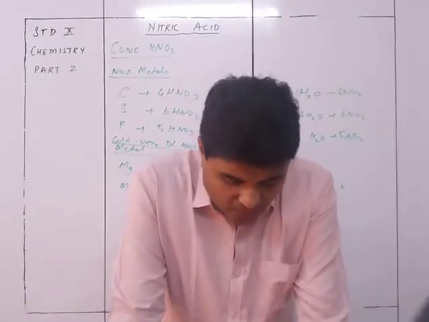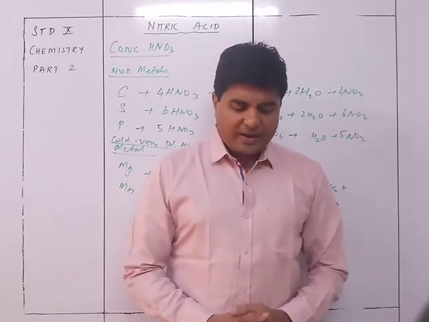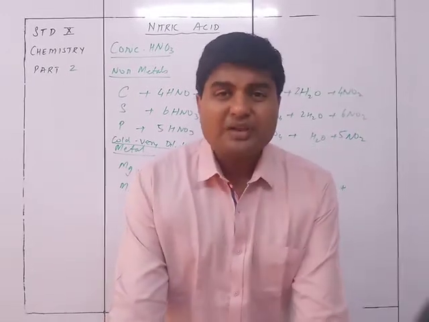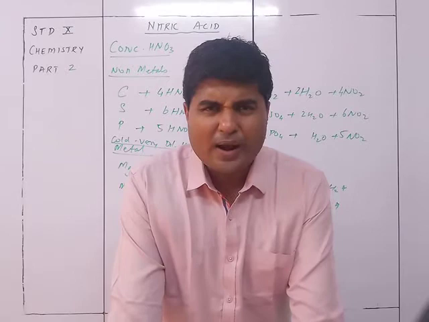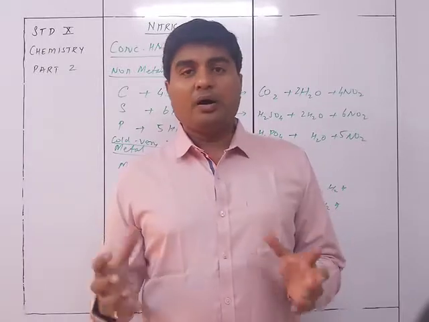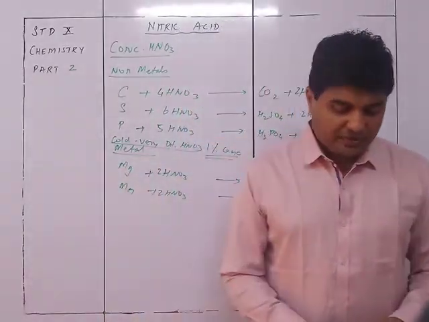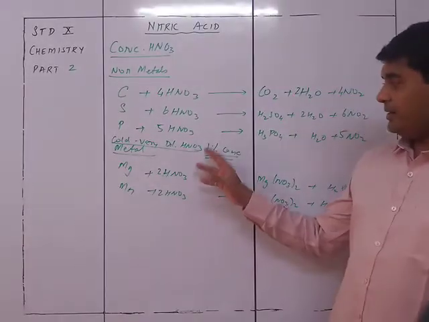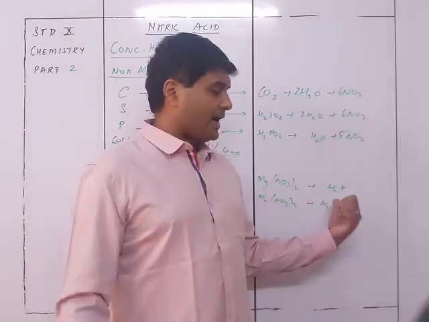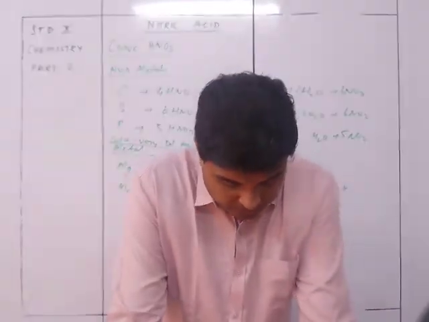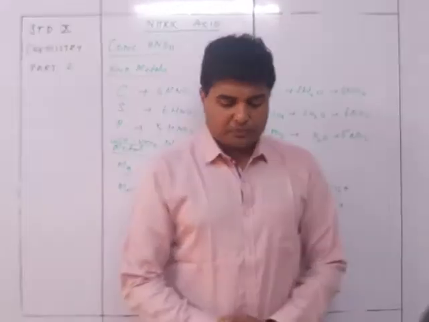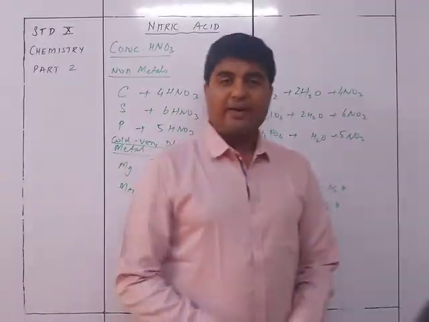However, Mg and Mn react with cold, very dilute nitric acid at low temperature to liberate hydrogen gas, since the oxidizing action of the acid is much reduced due to dilution. Because it is just 1% acid, we are reducing the oxidation action of the acid, and that's the reason we are able to get hydrogen for Mg and Mn.